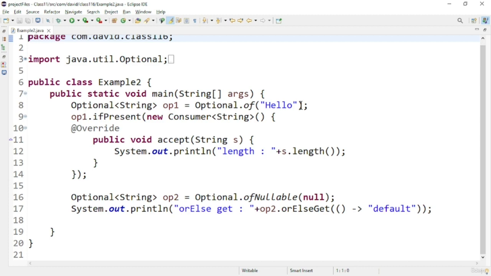You can use the get method to return the particular value from the Optional container, and you can use other methods such as ifPresent, orElseGet, orElse and so on. There are further methods in the Optional class, such as map, filter, and stream. All these methods are available in Optional classes. Once you learn about functional programming aspects, you will be able to understand these methods. For now, let us finish this lecture.